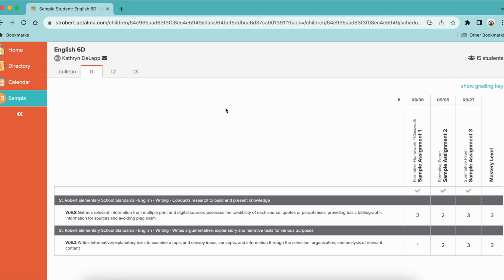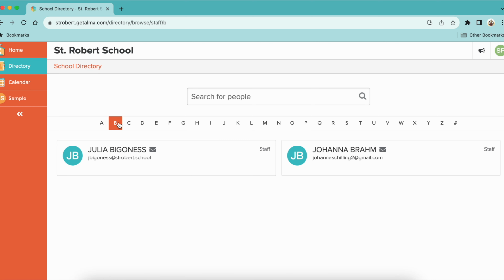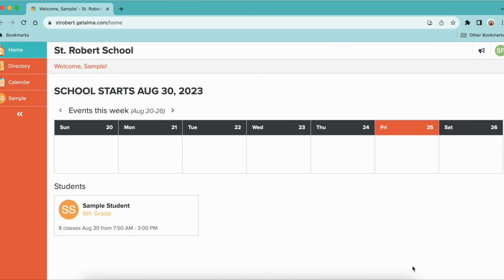Other things that you can do, I know we all have a directory spot for contacts. You also have a directory here in Alma. So you can click on the directory up here. And this is a really great way to find people who work at this school. Okay, there's one other thing I want to show you.